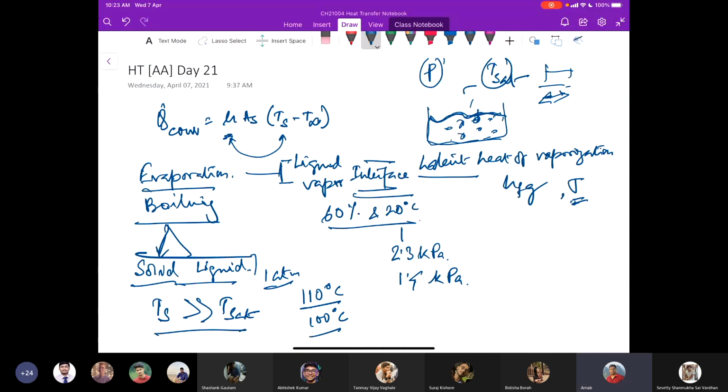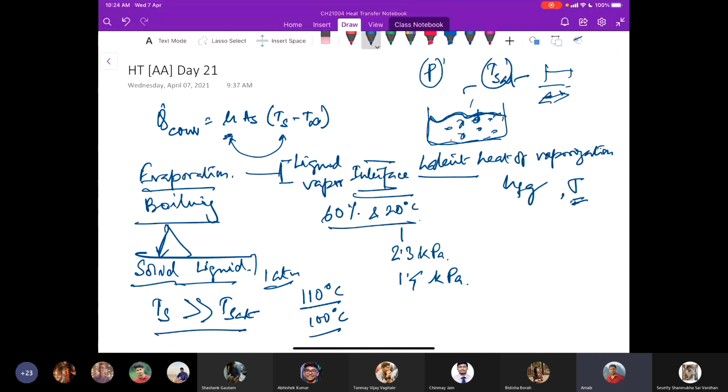Now this boiling process you can characterize by the phenomena, because there will be rapid formation of vapor bubbles that start from the solid-liquid interface. They detach from there and then come up. They grow to a bigger size.